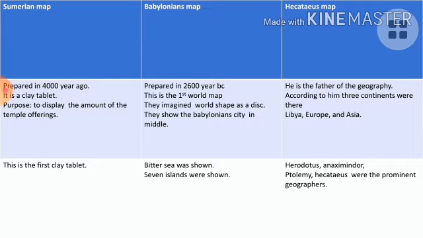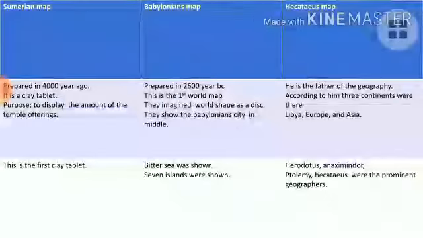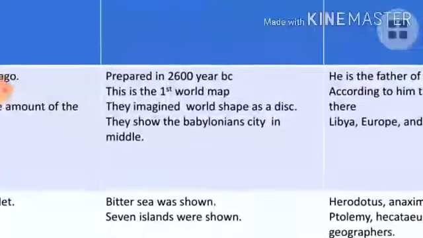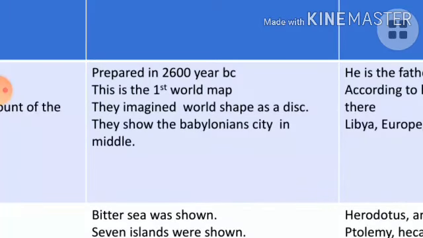Okay, next one is the Babylonian map. This one was prepared in the 2600 BC period. This is the first world map. A question will come: which one is the first world map? See, the Babylonian map is the first world map. They imagined the world shape as a disc.